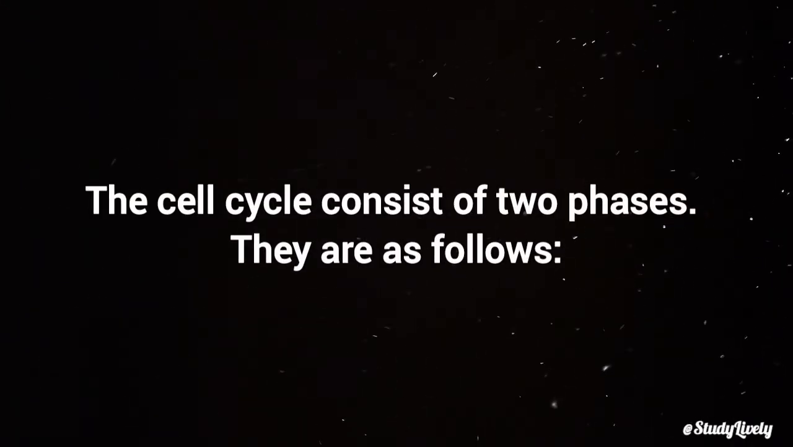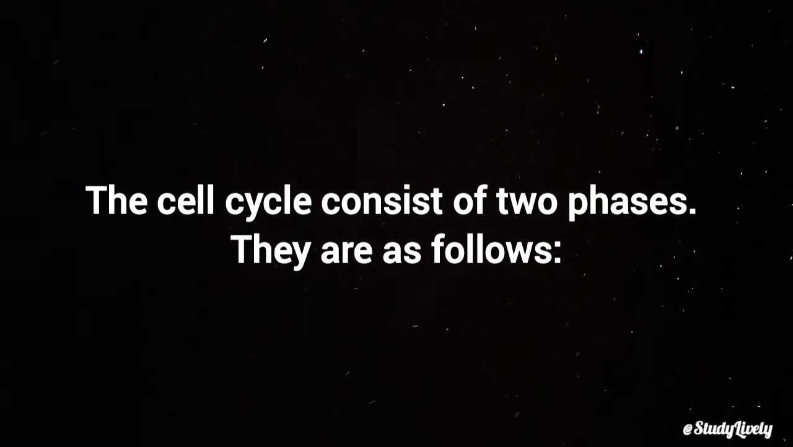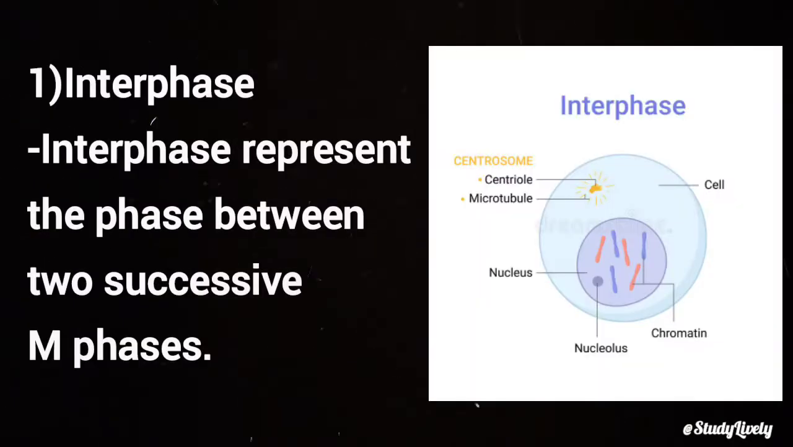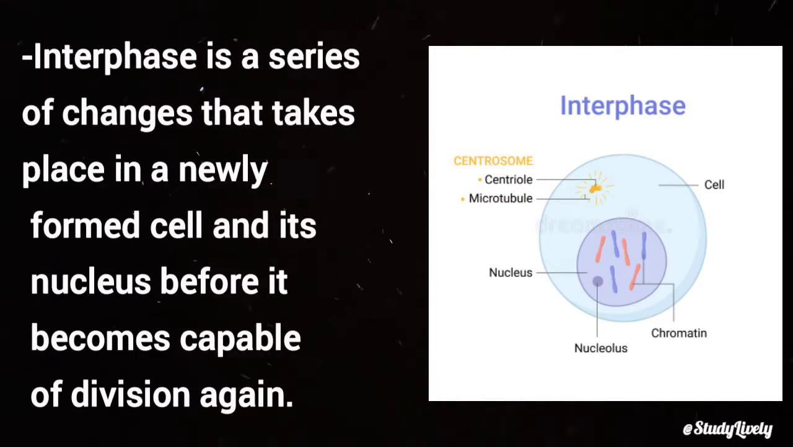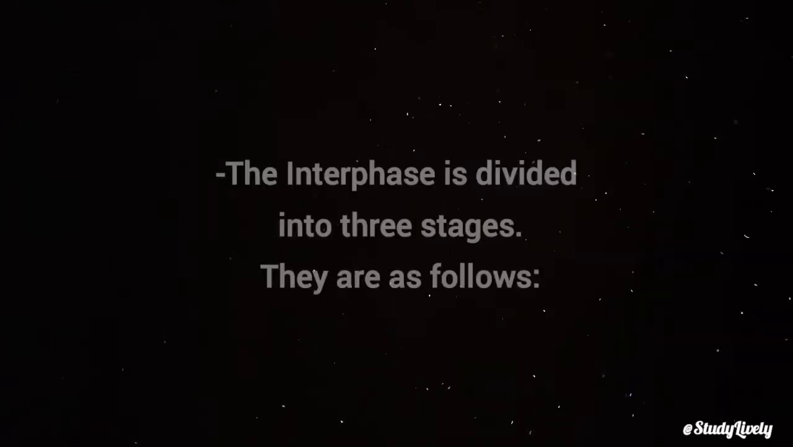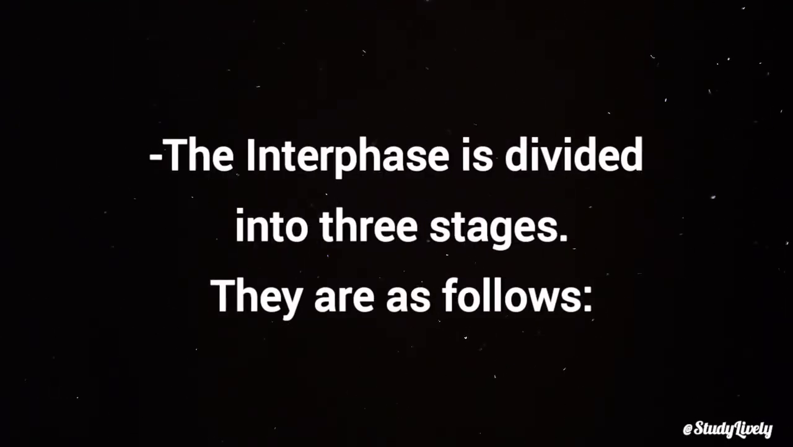The cell cycle consists of two phases. They are as follows. 1. Interphase. Interphase represents the phase between two successive M phases. Interphase is a series of changes that takes place in a newly formed cell and its nucleus before it becomes capable of division again. The interphase is divided into three stages.